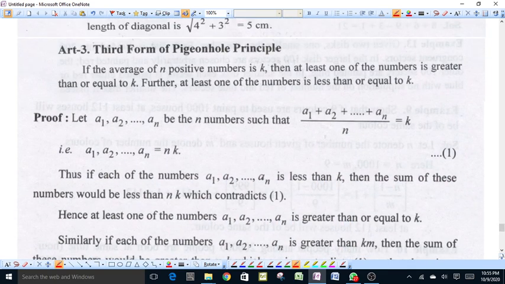Now the third form of pigeonhole principle: if the average number of n positive numbers is k, then at least one of the numbers is greater than or equal to k. Further, at least one of the numbers is less than or equal to k. Let a1, a2, an be the numbers such that the average is equal to k. Average of these n numbers is equal to k, that is a1 plus a2 plus an is equal to nk.